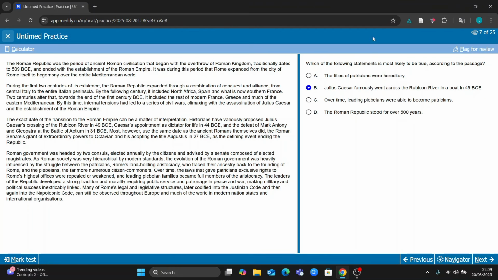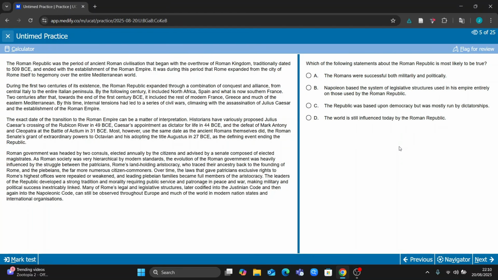Okay, so the order within the set matters as well. So within VR, the key idea is you either skip the entire set or you do it. Right? There's no half measures basically. You can't do half and half because it doesn't really make sense. Okay, you've got to be able to commit. And so this passage, whilst it is a bit of a longer one, it is something that I know a little bit about. I'm not an expert on Roman history, but I've heard of the Roman Empire and some of these names, which is why I was happy enough to do it. Okay, so fine, and then once again, go to the first one.